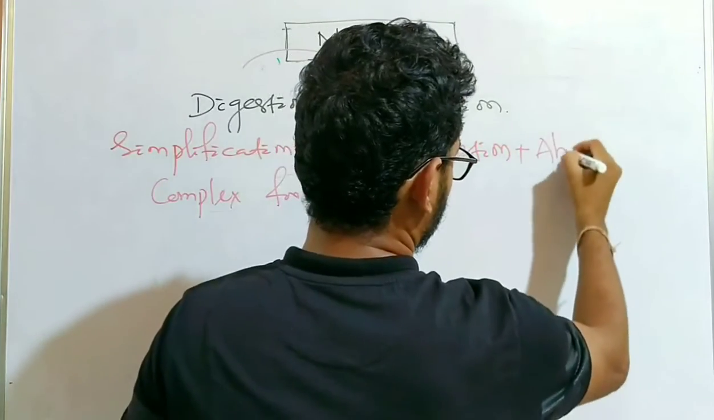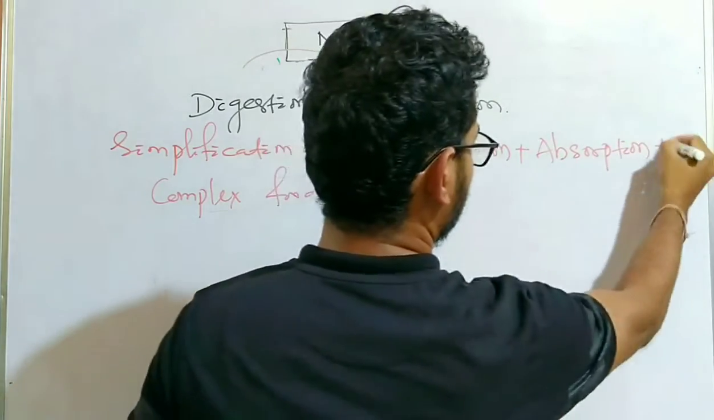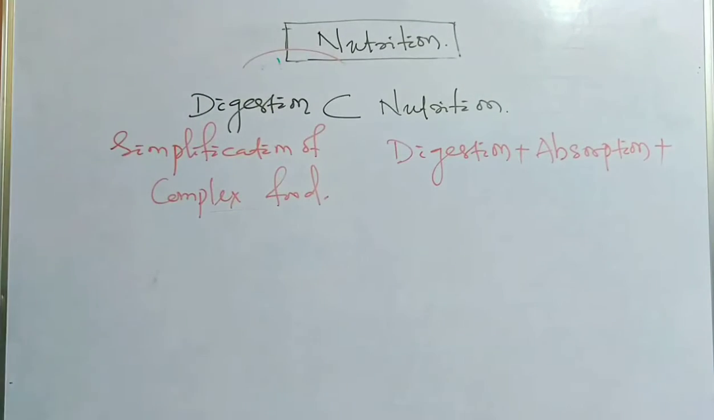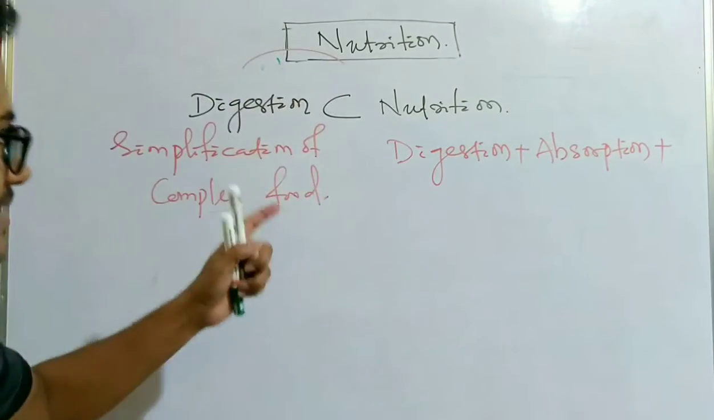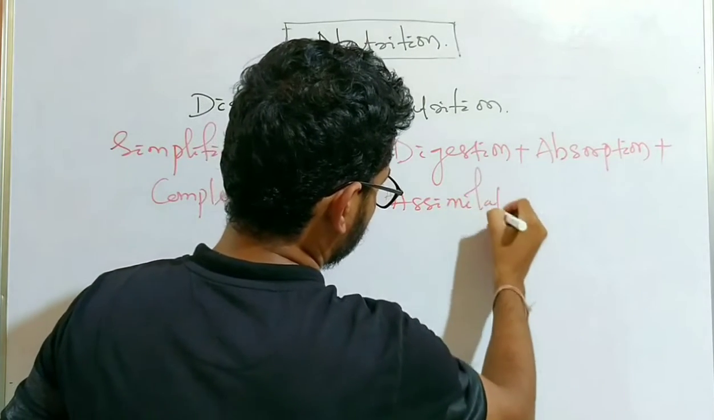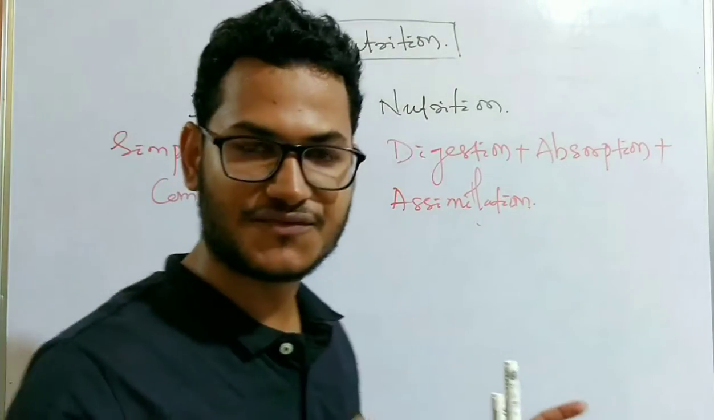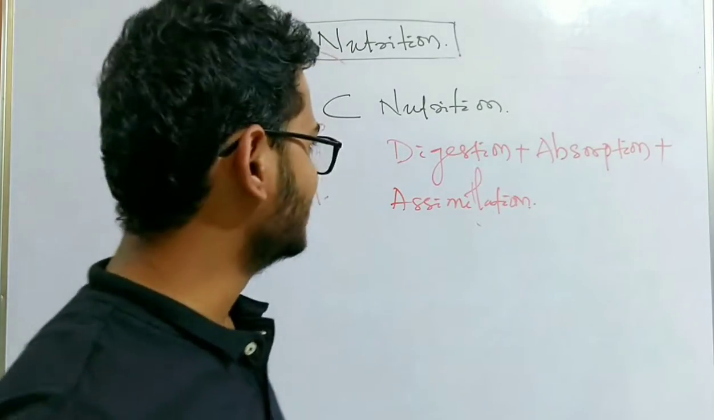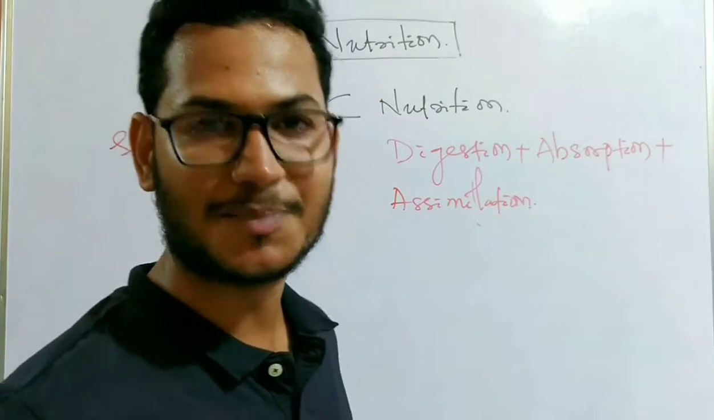So then absorption, plus again after absorption, it is used to fulfill the demand in our body. So digestion, absorption, then assimilation. Assimilation is the process by which the absorbed food is utilized in our body to generate energy and fulfill different demands of the body, like growth, development, replacement of dead cells.